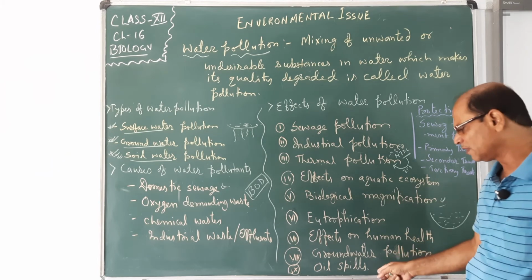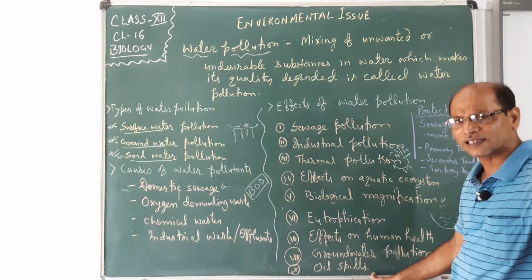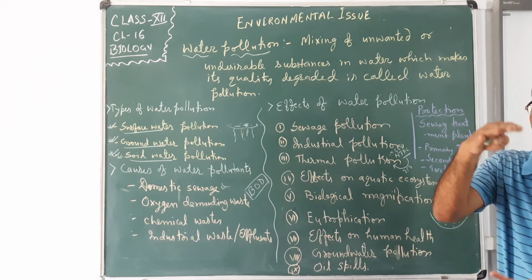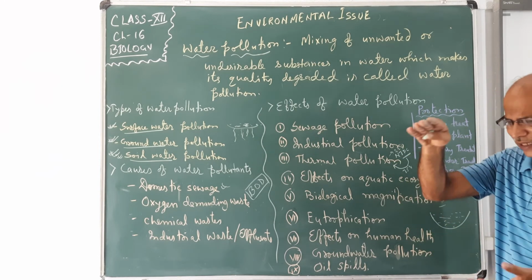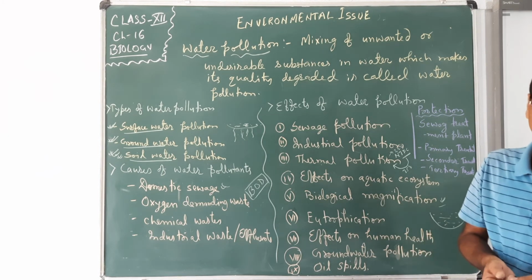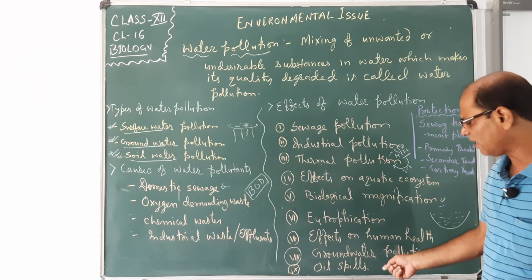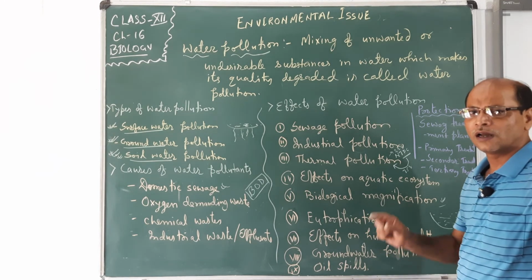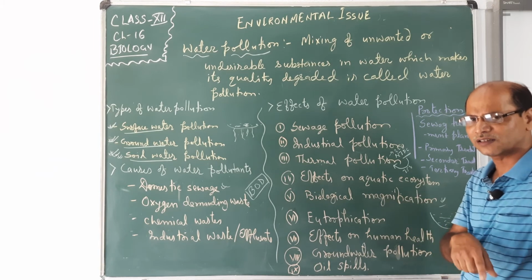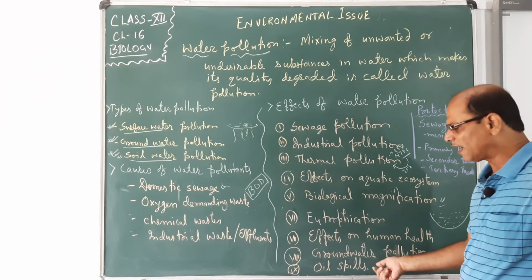It makes that particular water filthy and disconnects the air, or means they cannot allow air to pass inside the water. So aquatic plants and aquatic animals can't survive in that water. This is the way oil spills hamper the water birds, the fishes, the aquatic animals and plants as well. So they are also harmful to them.